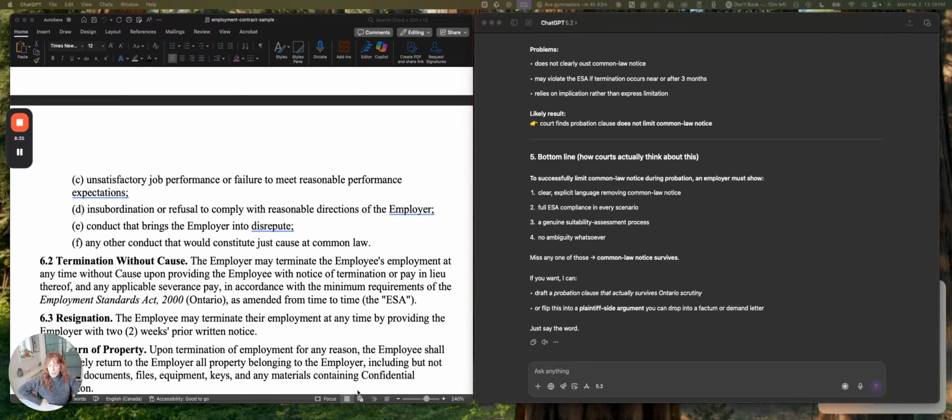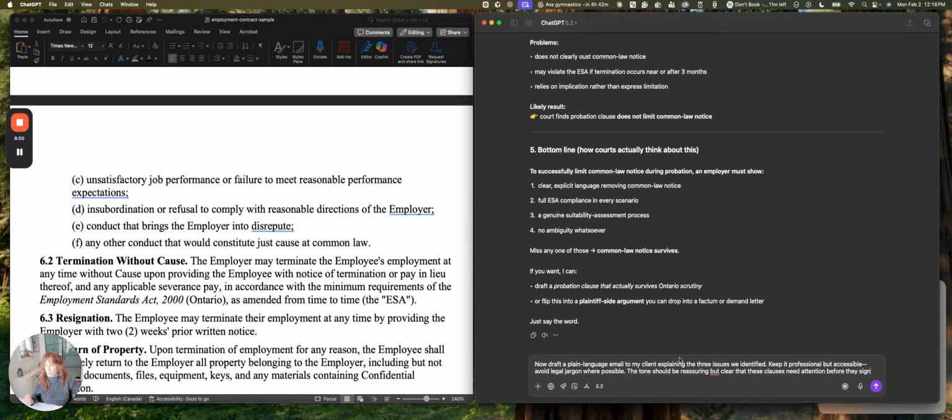And so as a final thing, what I might want to do, once I'm very confident in the analysis and I've done my review with it, is send an email to my client with some advice. So I may want its help with that. In order to do that, I would give it some sort of prompt like this. Now draft a plain language email to my client explaining the 3 issues we identified. Keep it professional but accessible. Avoid legal jargon where possible. The tone should be reassuring but clear that these clauses need attention before they sign.